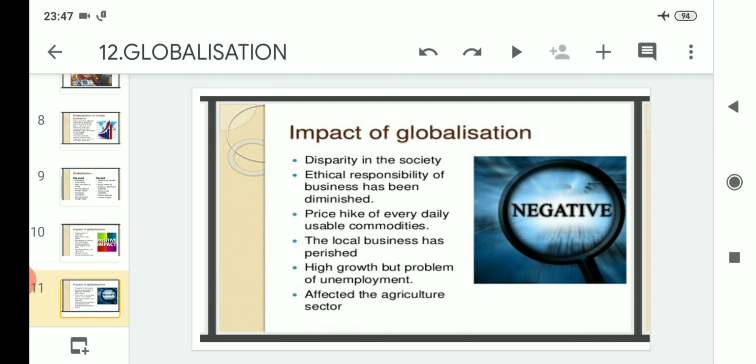That means the native business or native places, domestic trade, whatever is there, has been shattered or shaken by the coming of globalization. Then price hike of every daily usable commodity. As we can see nowadays, the price of a particular thing does not remain the same for a very long time.